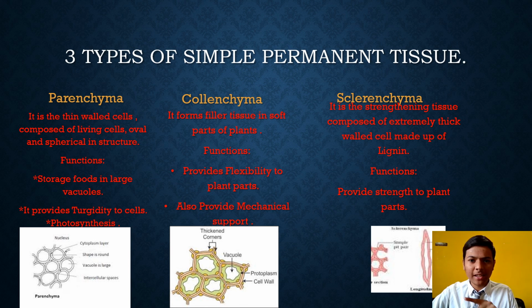Its structure is like a circle or oval. They are very thin walled cells, and all the cells are living.